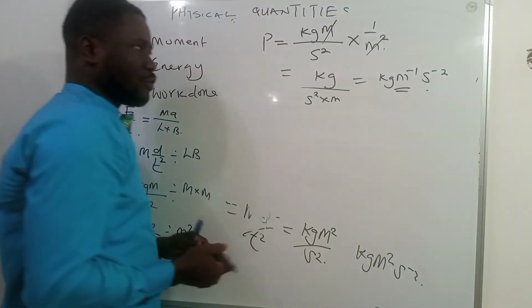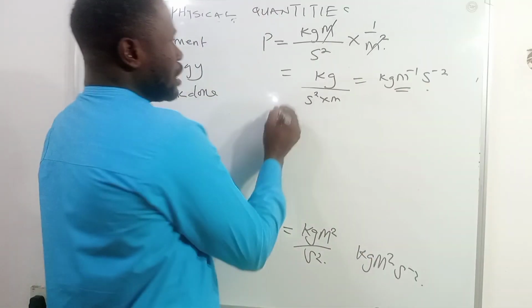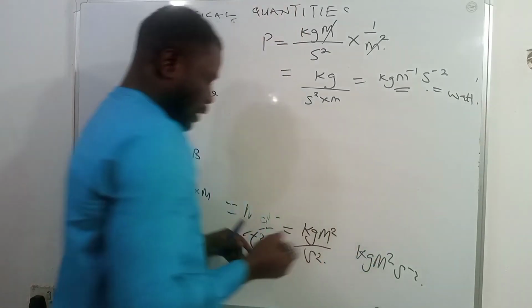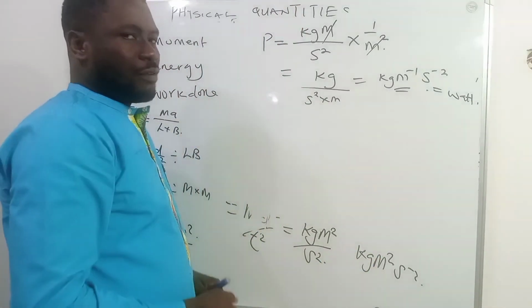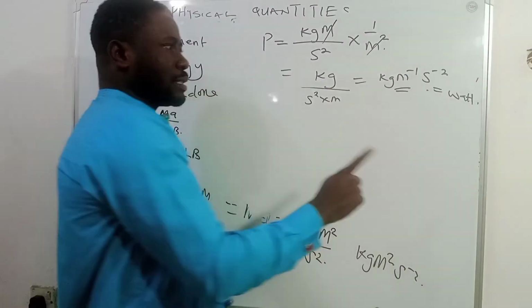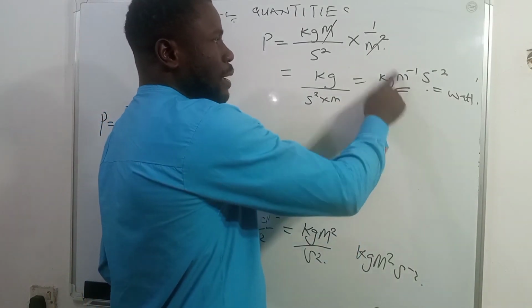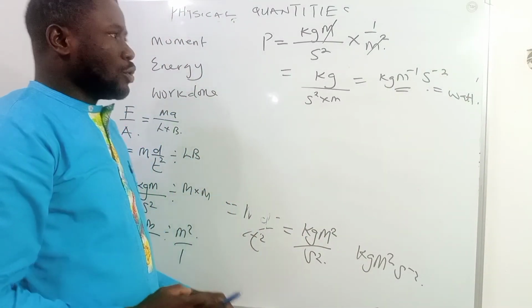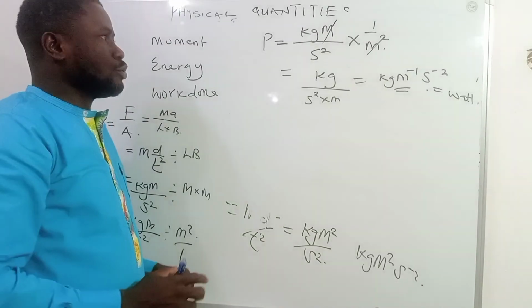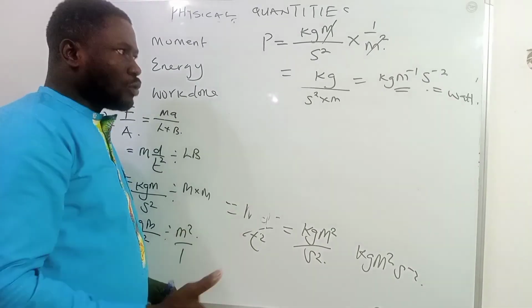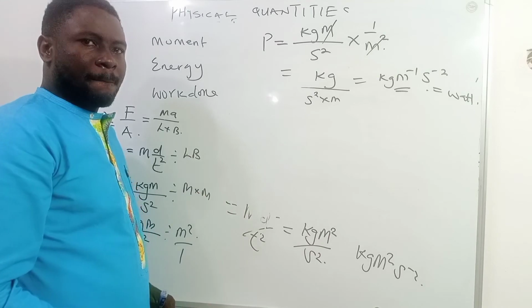This is the unit of what? Power. It is this unit that we call watt, because the other unit of power that most students are aware of is the watt. So a watt is equivalent to kilogram per meter per second square. Very important. So you can see how significant it is to know the units of these quantities in terms of the kilogram meter second system.